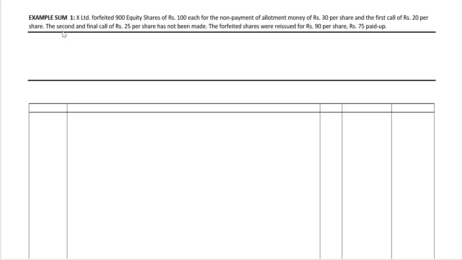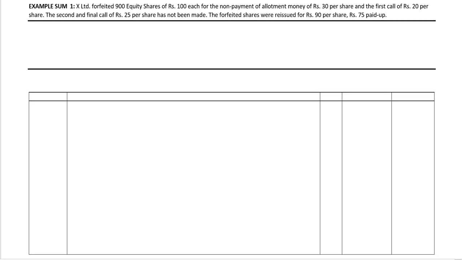First example sum: X Limited forfeited 900 equity shares of rupees 100 each for the non-payment of allotment money of rupees 30 per share and the first call of rupees 20 per share. The second and final call of rupees 25 per share has not been made. The forfeited shares were reissued for rupees 90 per share, 75 paid up. Let's make a few notes.